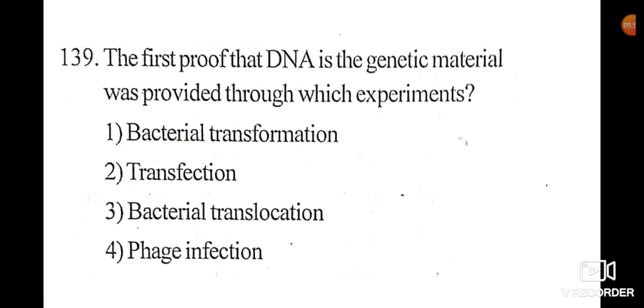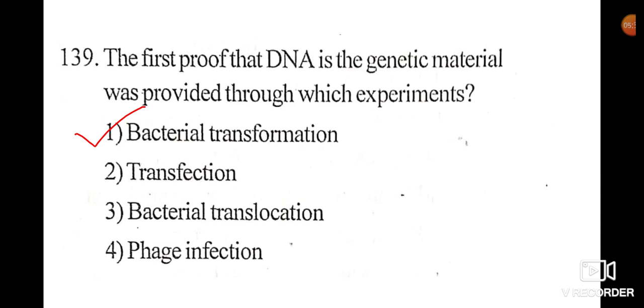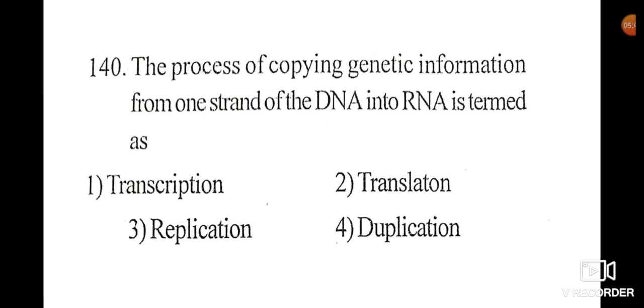The first proof that DNA is the genetic material was provided through which experiments? Right option is 1, that is bacterial transformation by Griffith in Streptococcus pneumoniae.